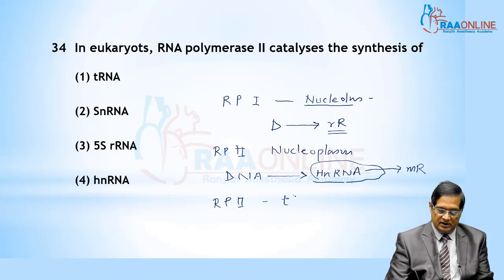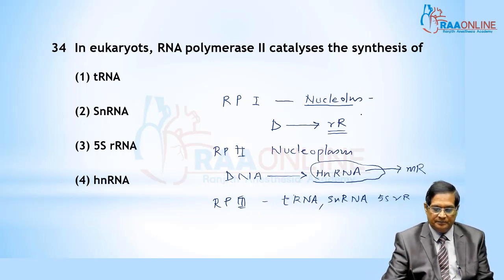of tRNA, snRNA, and the 5S type of rRNA; they are all controlled by RNA polymerase number 3.